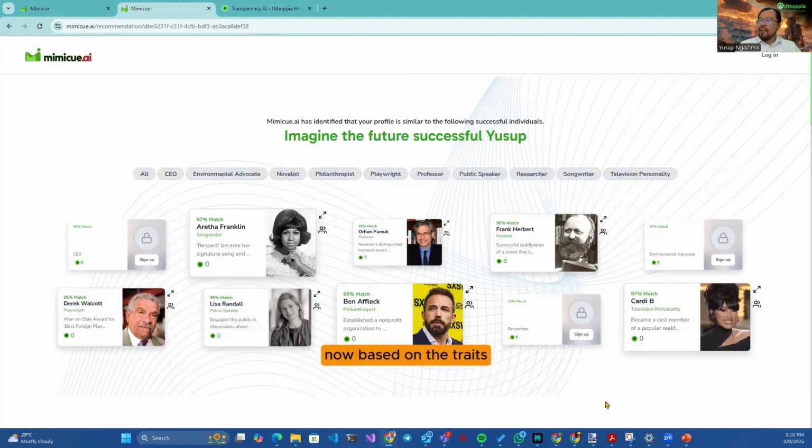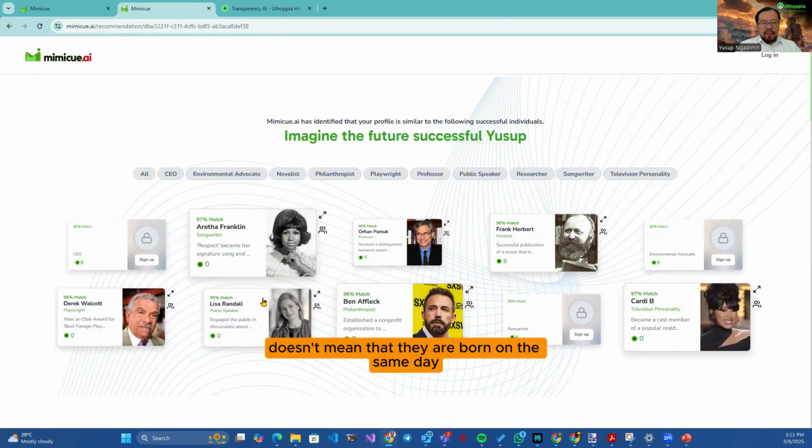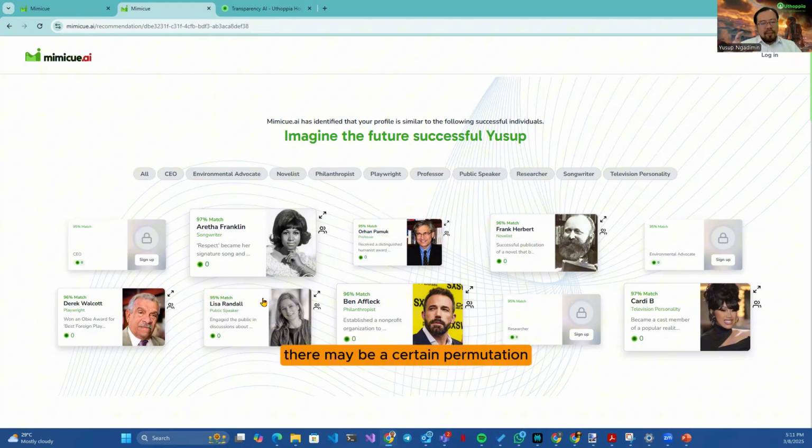Now, based on the traits, whether these are the things that you like or don't like, we can show you the people that are similar to you. These are the people out there, somewhere in the world. They have similar traits to you. Doesn't mean that they are born on the same day. Doesn't mean that they have exactly the same MBTI type. There may be a certain permutation that we use in our AI to understand your traits better. But these are the persons who are very closely similar to you.